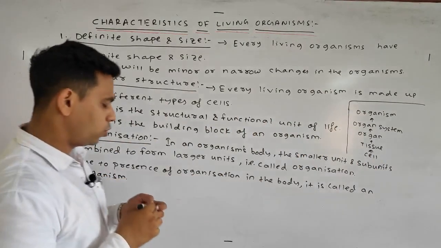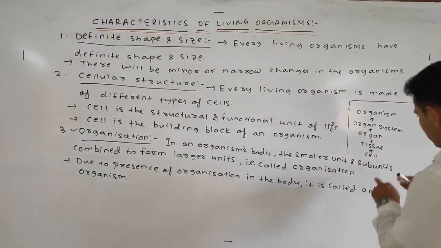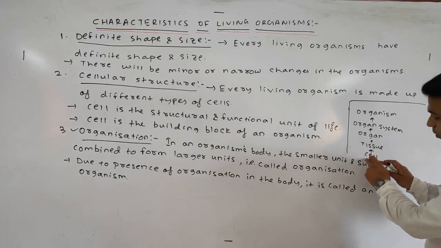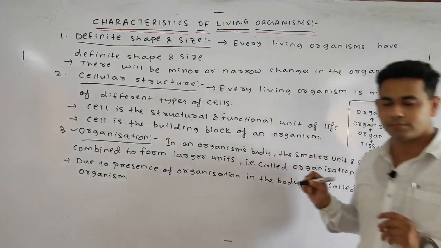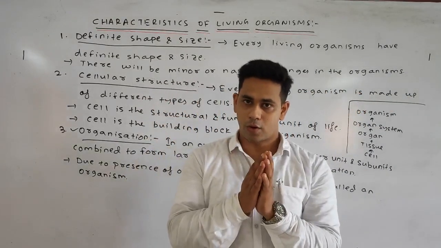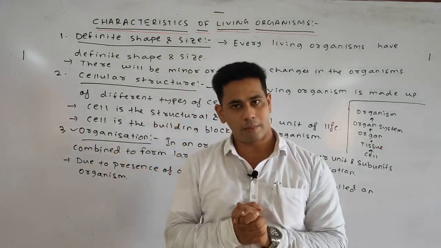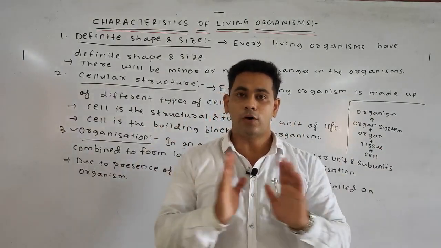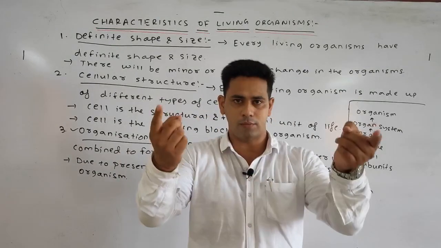Okay, so what we understood from the organization means the smaller unit or subunit combined to form an organism. Means a similar cell will combine to form a particular type of tissue. A similar type of tissue will combine to form an organ. Various organs will combine to form an organ system, and various organ systems will form the organism.